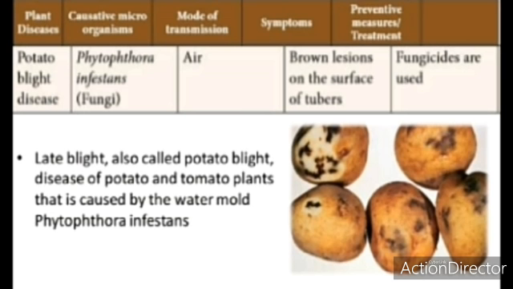That is the infection caused by the fungus. How can it be transmitted? It can be transmitted through the air. And how can it be prevented? Fungicides are used. In agriculture we can use fungicides to cure diseases like potato blight, which is caused by Phytophthora infestans.